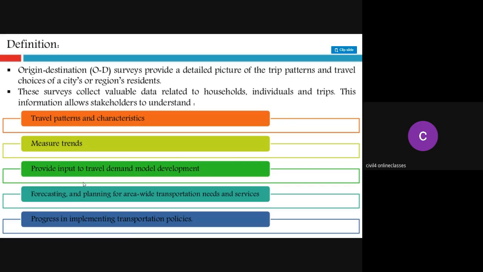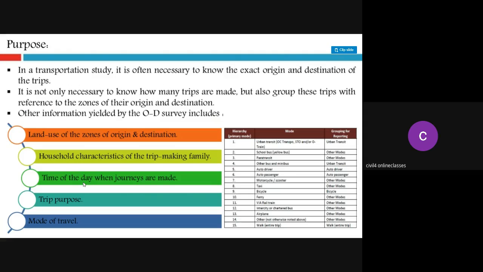Next, and the last one is your progress in implementing the transportation policies. So now, what is the purpose?